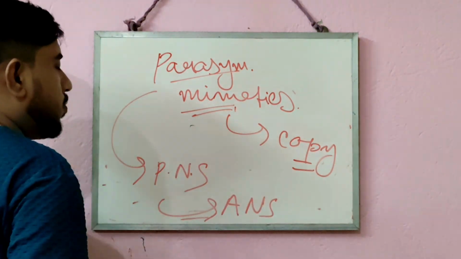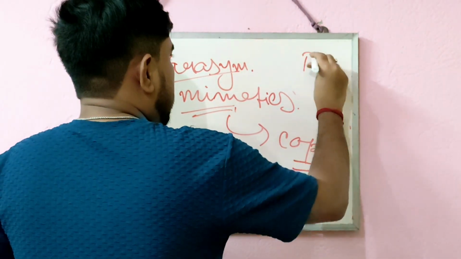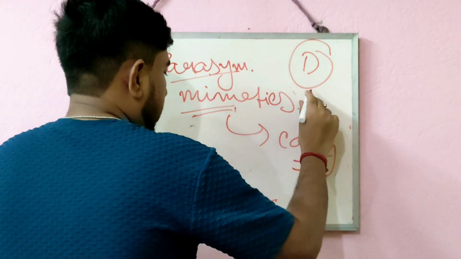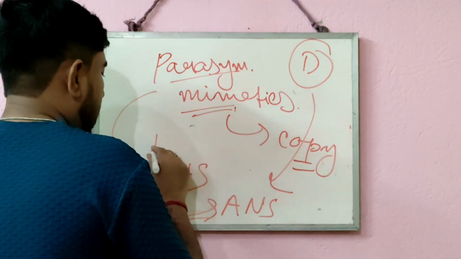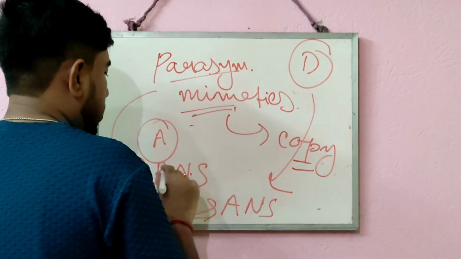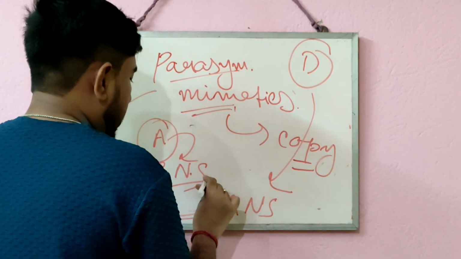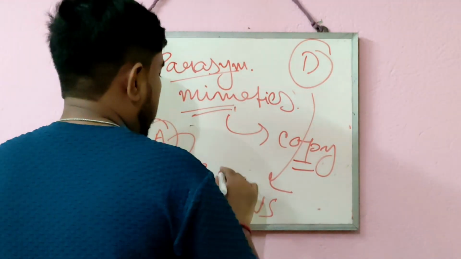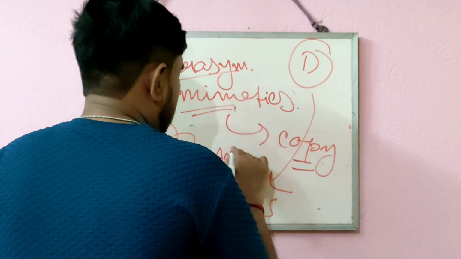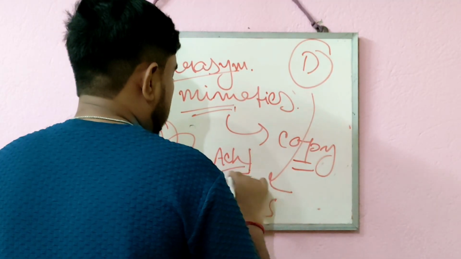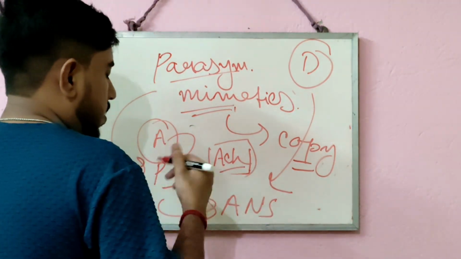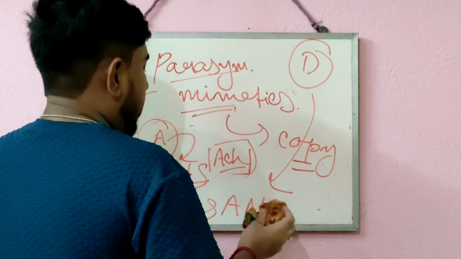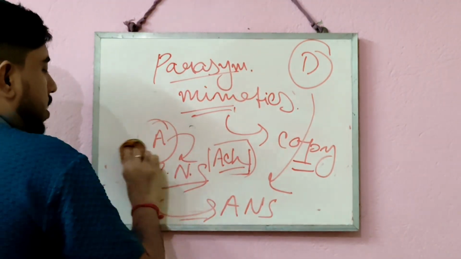So these are drugs which act on the parasympathetic nervous system, and their action is the same as that of the parasympathetic nervous system. All that action is generally done by a neurotransmitter called acetylcholine, which is released by the different types of parasympathetic receptors, which I am going to discuss now.